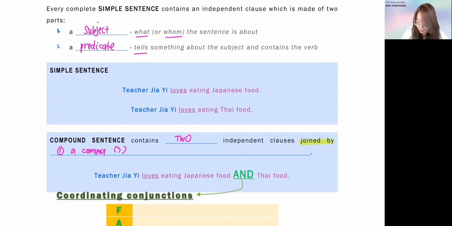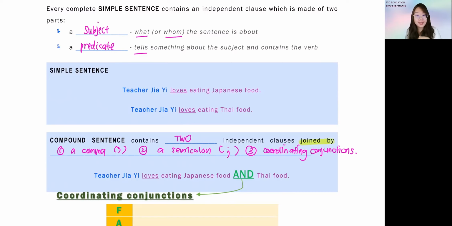Or two, a semicolon. A semicolon looks like so. Or three, you can use coordinating conjunctions. So you can choose only one, or you can combine a few in the sentence, depending on whether it is a compound or complex sentence.